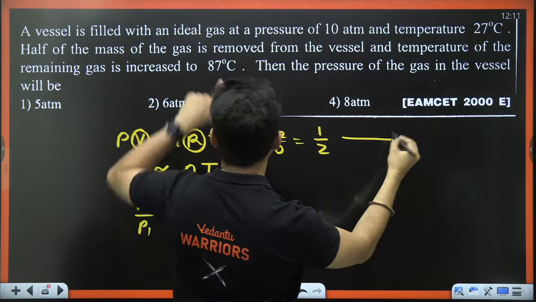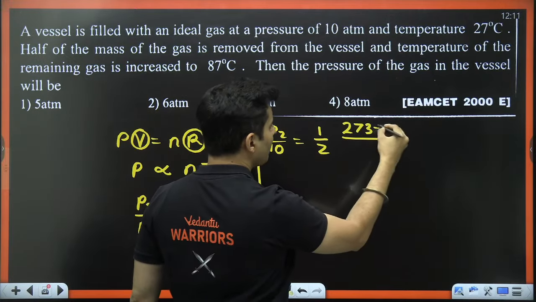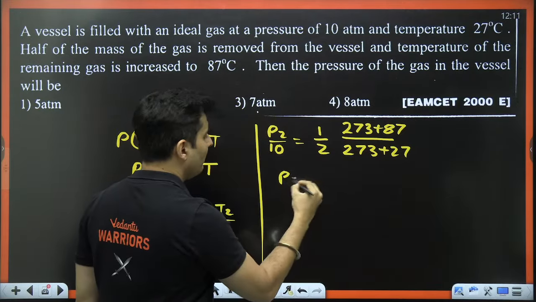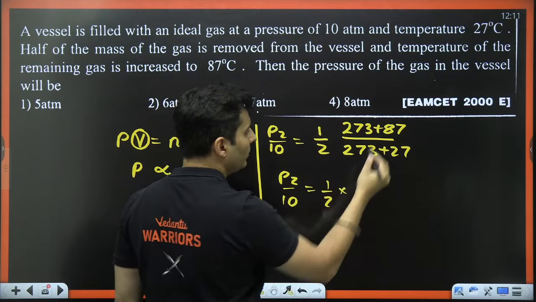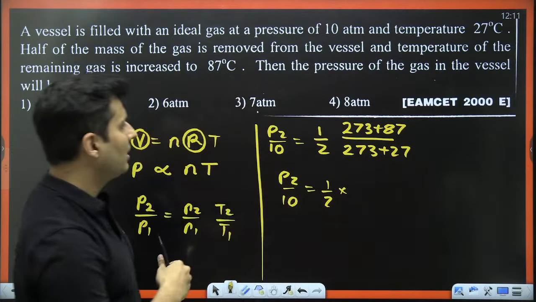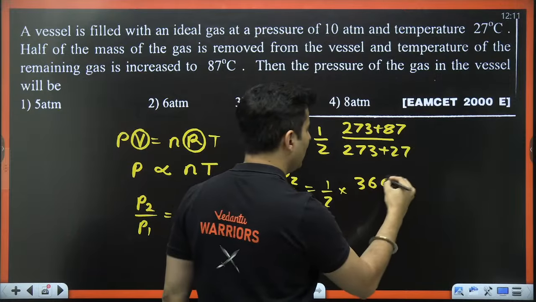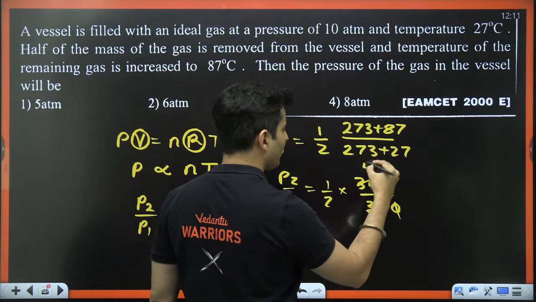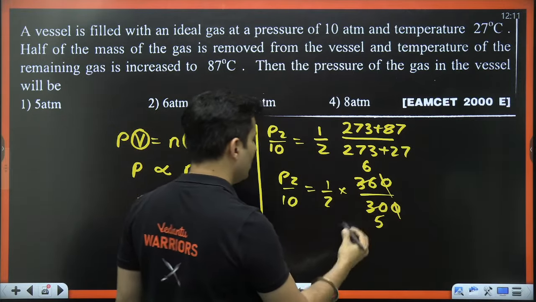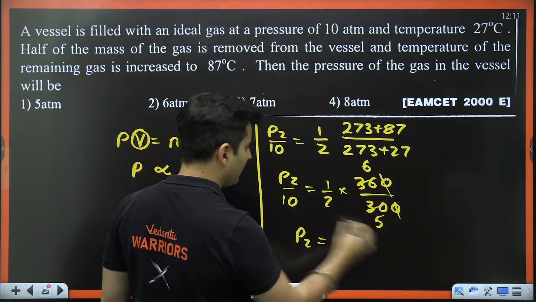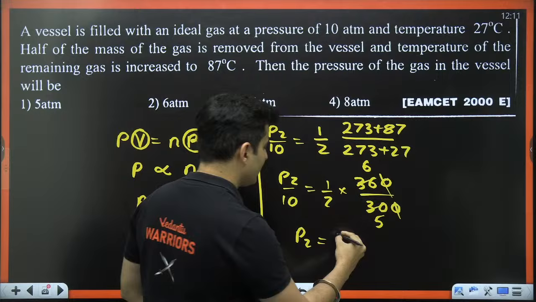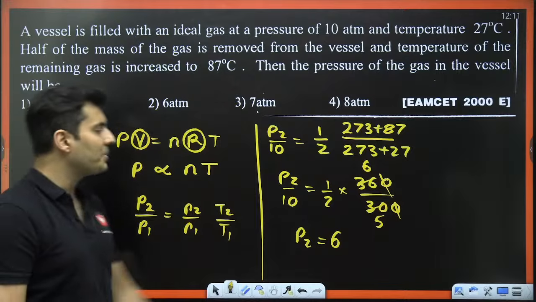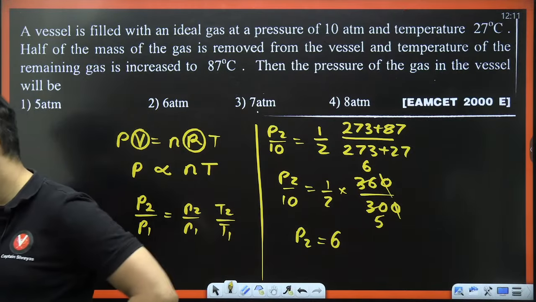Final temperature is 87 Celsius, so 273 plus 87. Original temperature was 27. So P2 by 10 is equal to half into 360 divided by 300. 0 cancels. 6 goes into this 6 times, and into this 5 times, so 2 5s are 10. So 10 cancels and I am just left with 6 atm. Yes, 6 atm should be the answer. Let's check it out. Yep, 6 atm is the answer. Perfect.